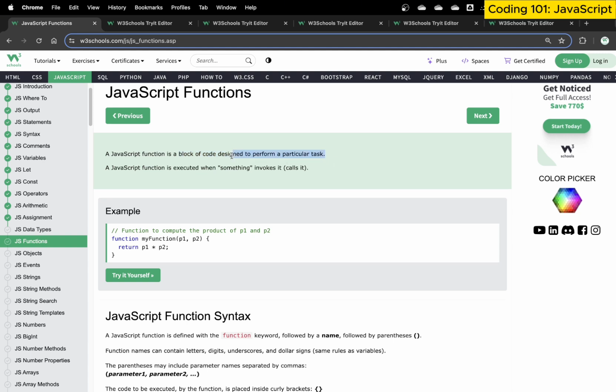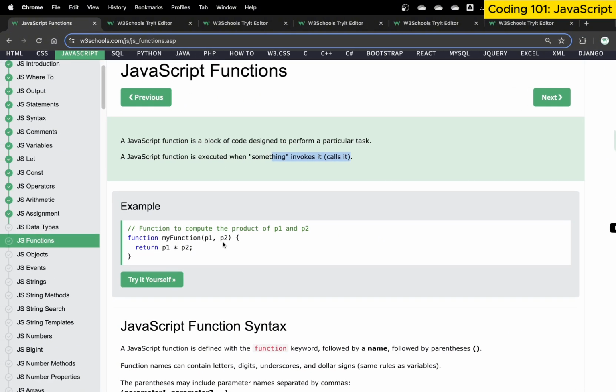So whenever we use functions, it basically means that we are creating a function that is supposed to perform a specific task. A JavaScript function is executed when something invokes it, or when we call it, as we say. So let's explore the function syntax. We create a function by using a keyword called function. We give it a name, myFunction. Then we have parameter 1, parameter 2, which are arguments, and then it performs a certain task.